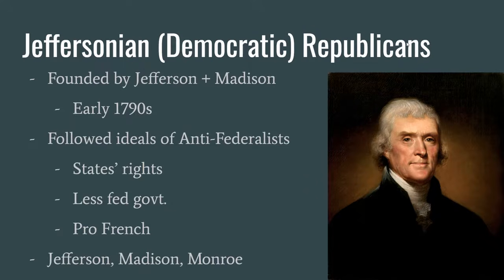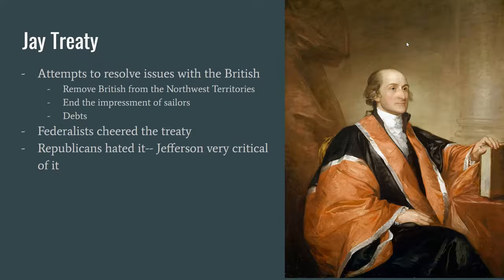Anyways, the Jeffersonian Democrats were founded by their namesake, Jefferson, and buddy James Madison. In general, there is a clear link to the Anti-Federalists here. They favor states' rights, less federal government, oppose the national bank, and are pro-French. There is kind of a key switch here, though, and that is Madison, who authored the Constitution, now joining the Jeffersonian Republican Party.